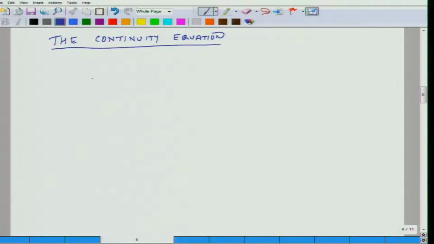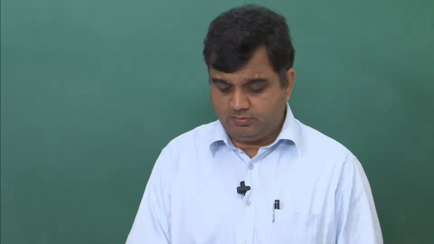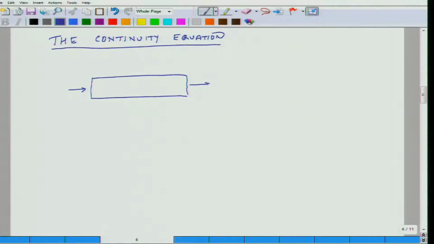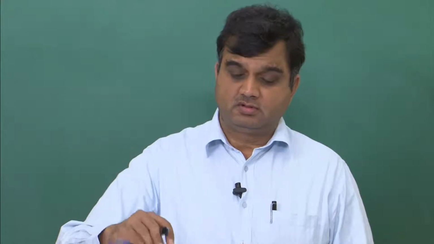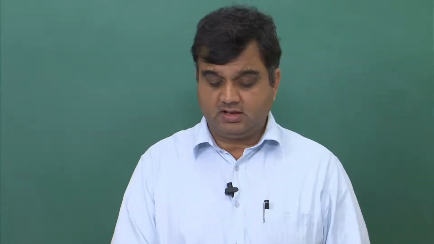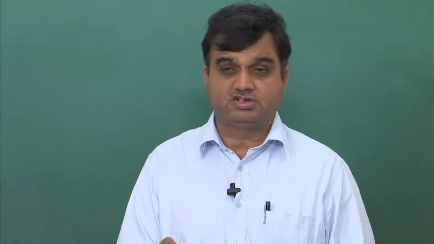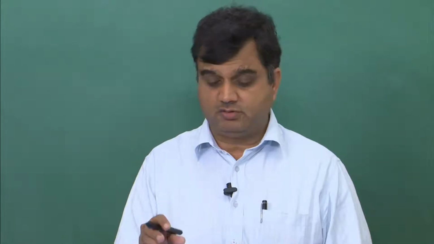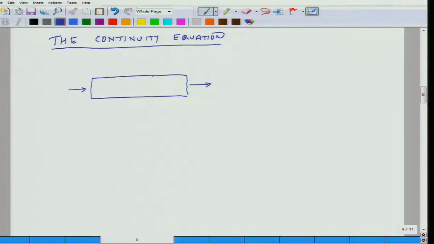So, if I have a 1D tube and some fluid is coming in and it is also going out, then what this continuity equation or law of conservation of mass says is that whatever mass is coming in and whatever mass is going out, if I take the difference of these two masses per unit time, then that difference, if it is not 0, will be the same as the amount of mass of fluid which is going to get accumulated in this volume. Okay. So, that is what it means.